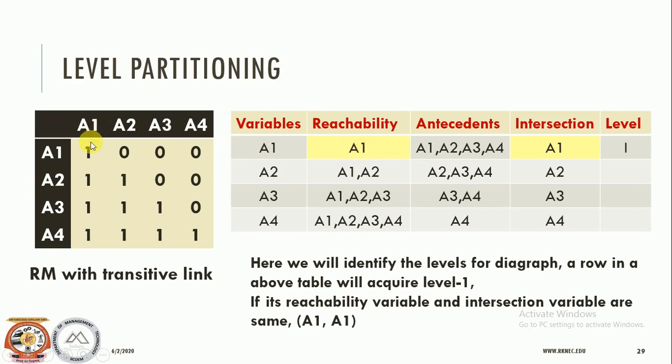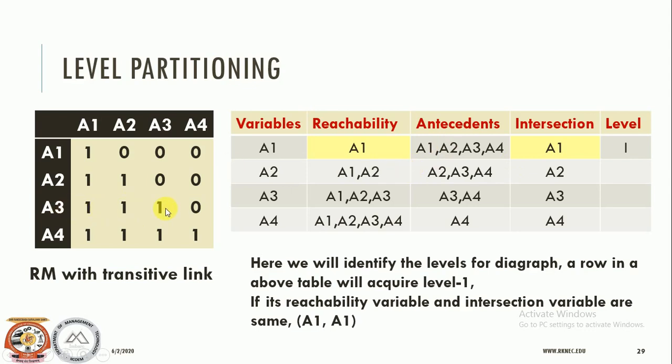For A1, how many ones are there in the column? A1, A2, A3, A4. So you can say it is the antecedents. Likewise, A2, A1, A2 goes into reachability. For antecedents, 1, 2, 3, that is A2, A3, A4. So that appears in antecedents.